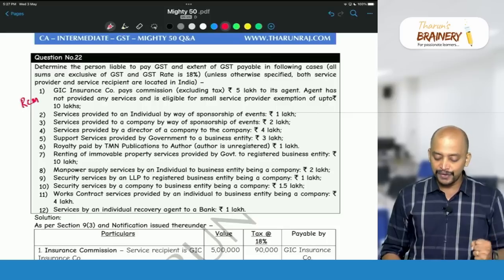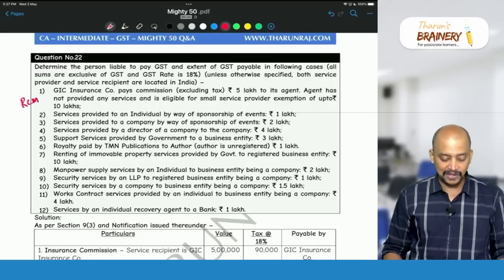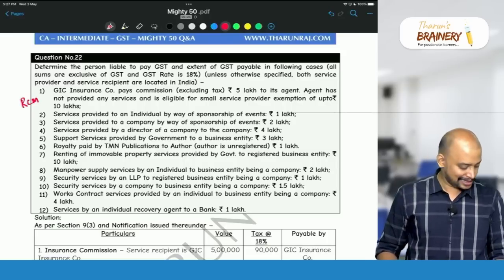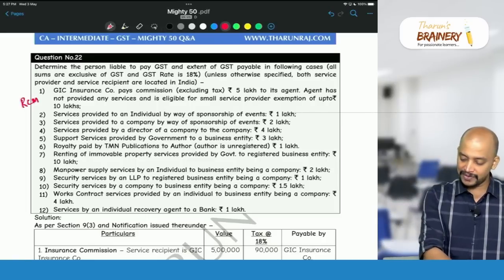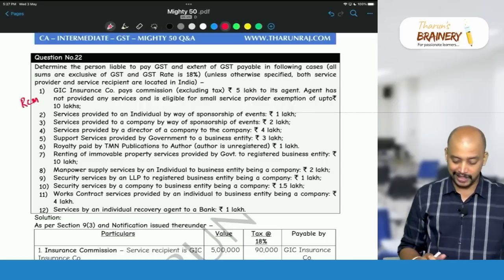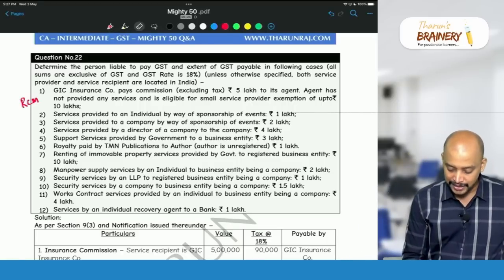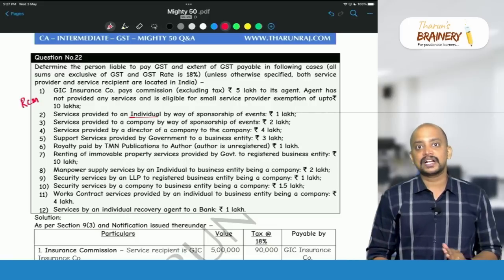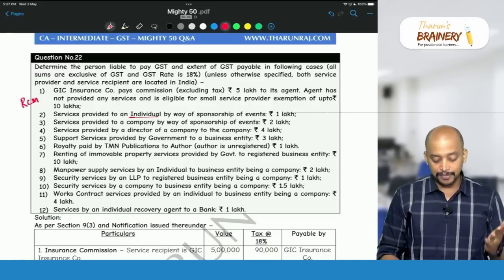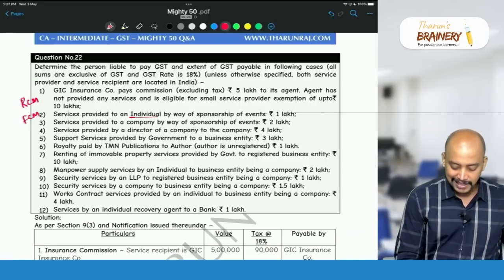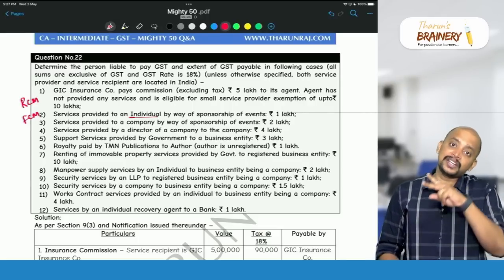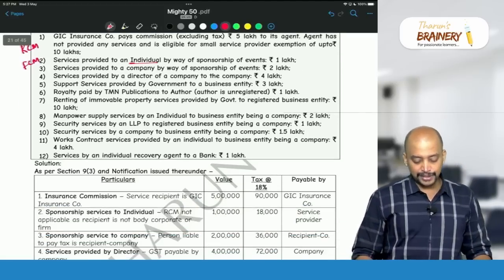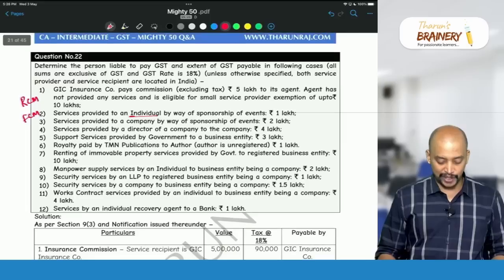Service provided to an individual by way of sponsorship of events. So in this case, who will pay GST? Sponsorship of events. Liability to pay GST with respect to sponsorship of events is on the recipient. So as the recipient is an individual, it will be covered under RCM or FCM. Only if the recipient is other than a body corporate or firm, it will be FCM. If the recipient is a body corporate or firm, it will be RCM. So in this case, the supplier, the service provider, is only required to pay GST.